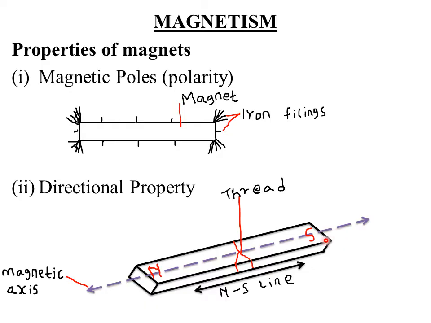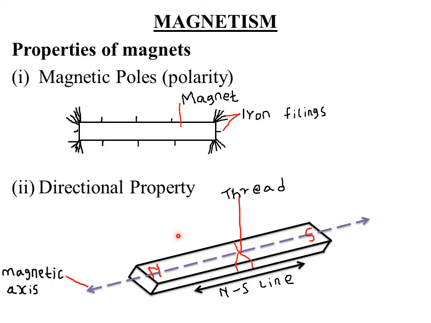South-seeking because it is aligning towards the southern direction. The north-seeking pole because it is seeking towards the north. That is, it is aligning towards the north direction of the magnetic axis of the Earth.